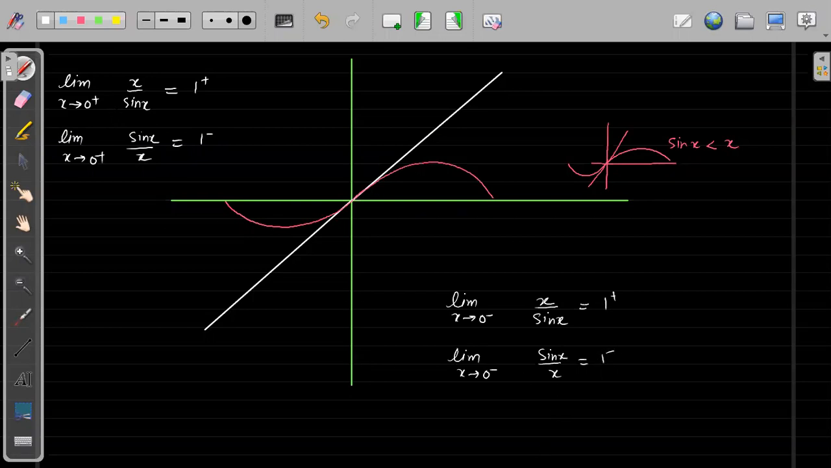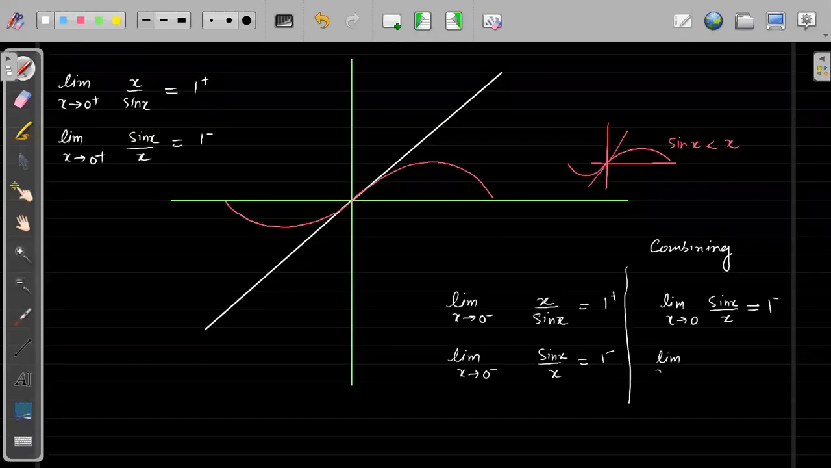So overall, combining these two, I can write a general result. On combining, I can write that limit of x tending to 0 sin x upon x will always be equals to 1 minus, right? And limit of x tending to 0 x by sin x will always be equals to 1 plus, right?